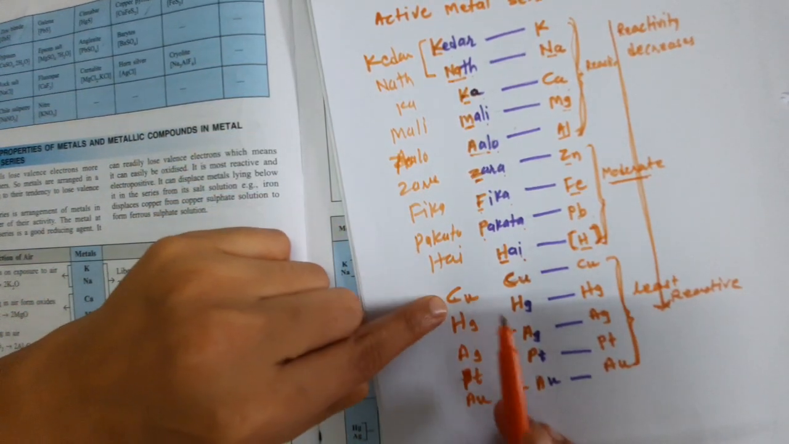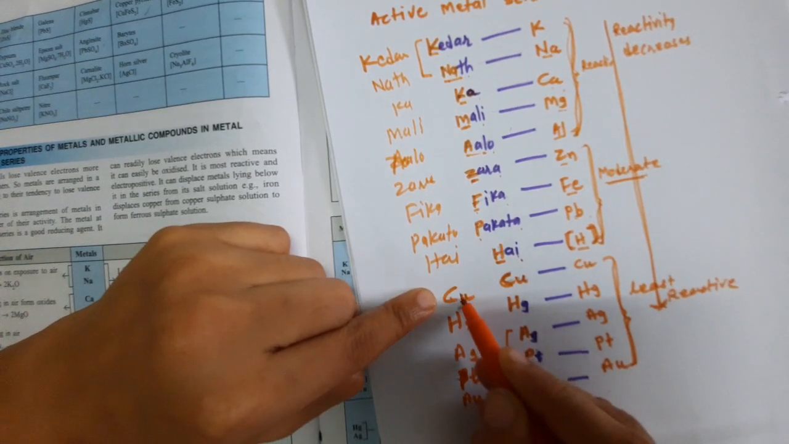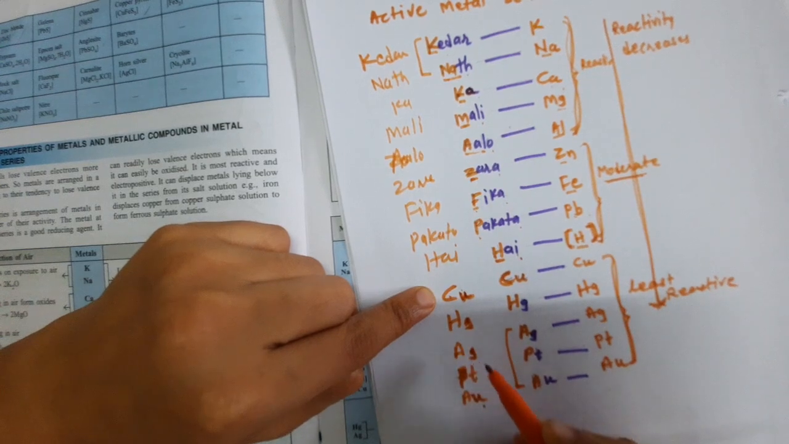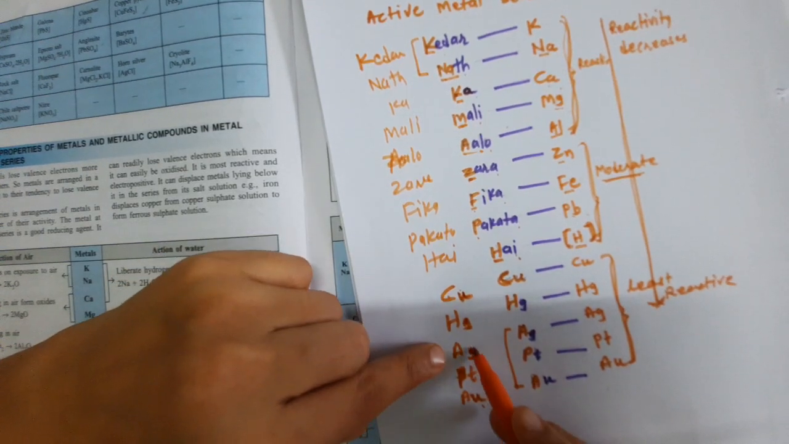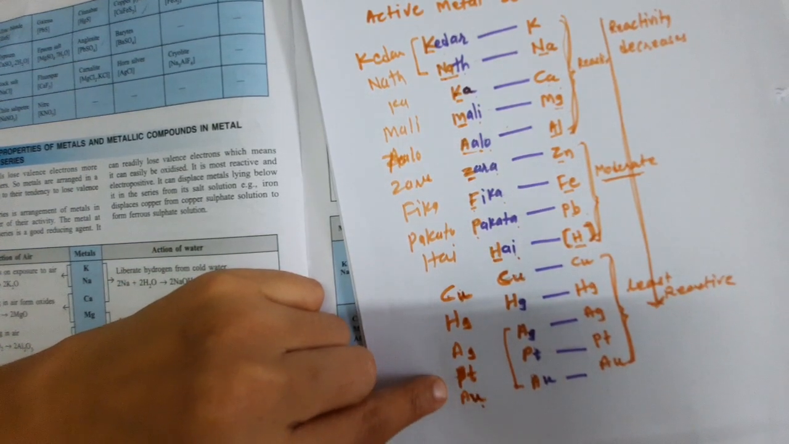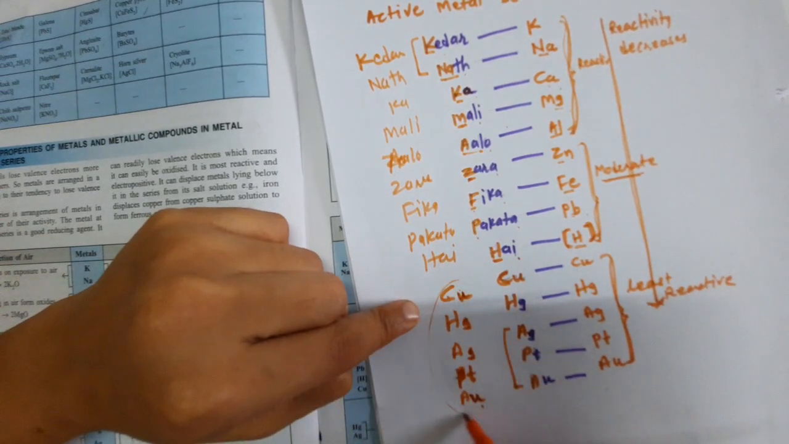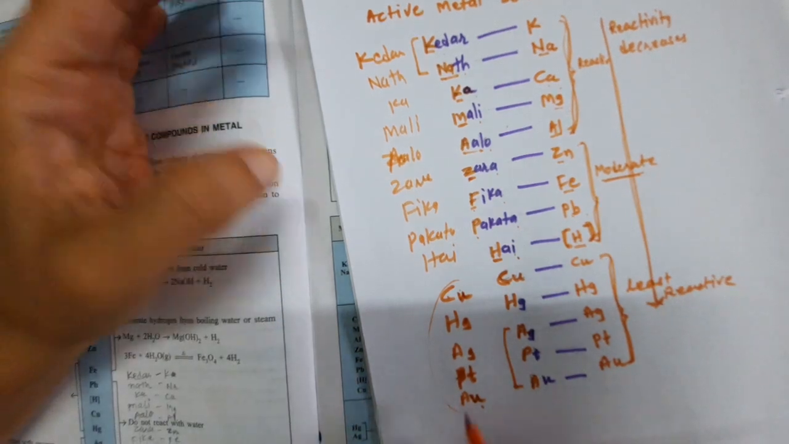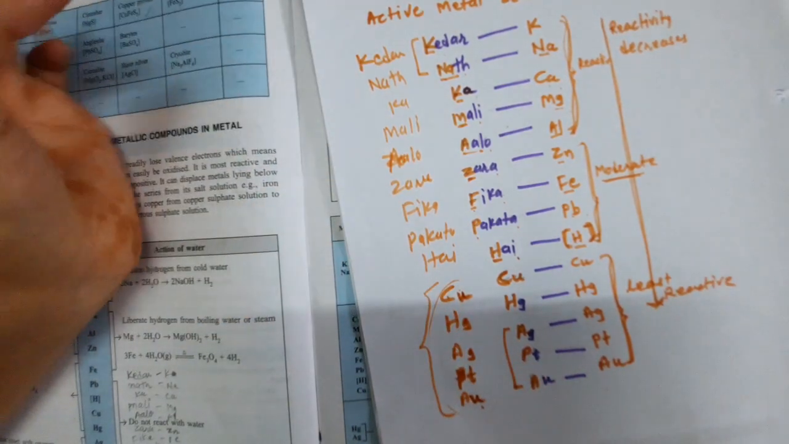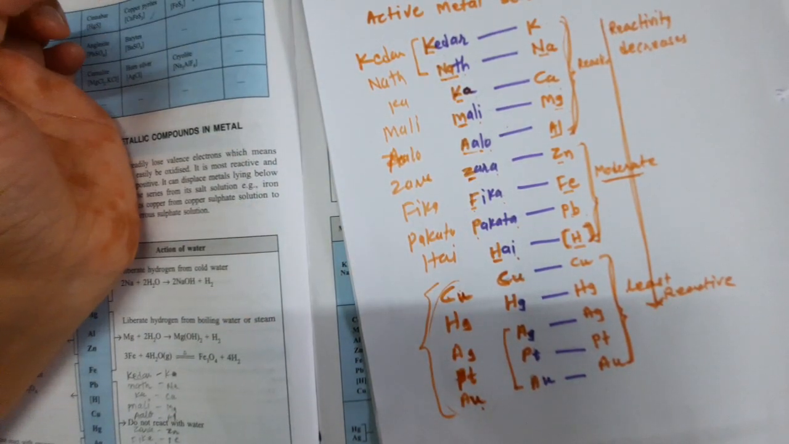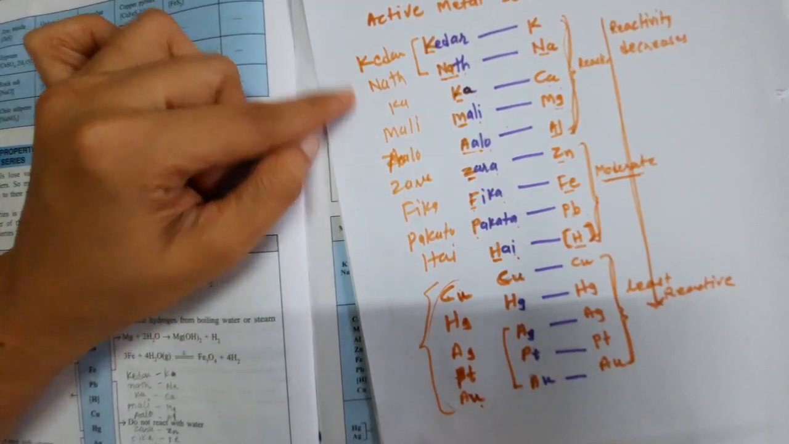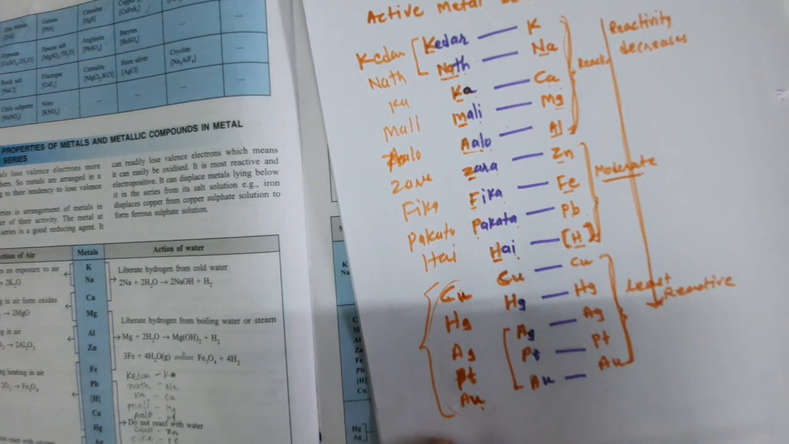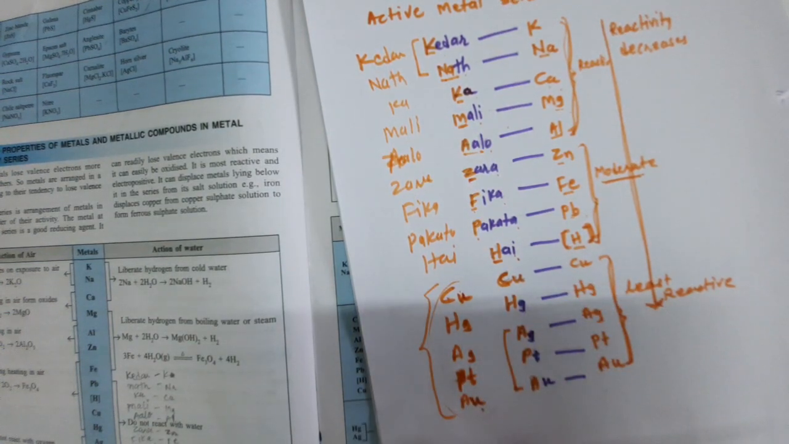छापा. See, after writing chapa you can write U first and last, and then at the beginning G, Hg mercury, silver, platinum and gold. Otherwise, if you cannot memorize, you can write copper, mercury, silver, platinum, gold. These are the least reactive metals. Clear? These are the most reactive. So this is the way you can memorize this active metal series.